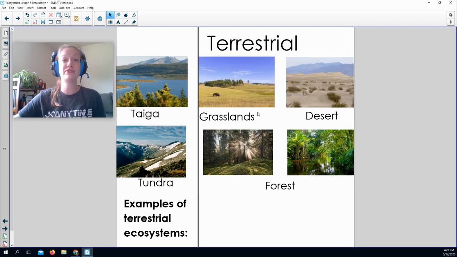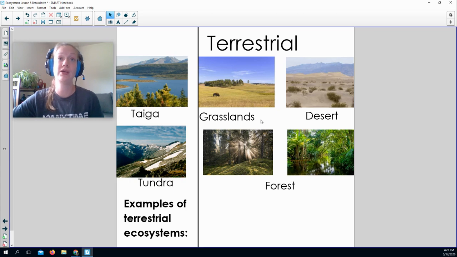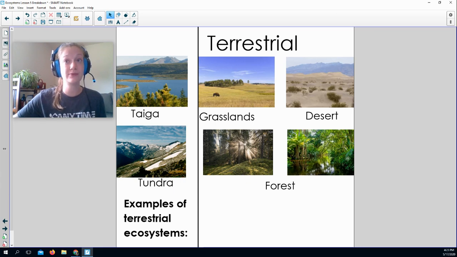Here are some examples of terrestrial ecosystems. You may see the taiga, the grasslands, the desert, the tundra, or a deciduous forest, or a tropical rainforest. Those are just some examples of terrestrial ecosystems. You're going to learn a lot more about those this week.